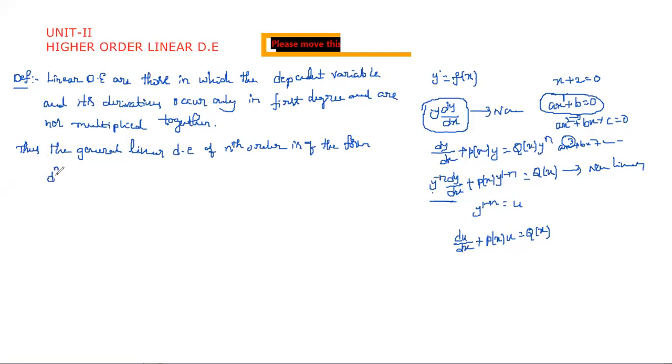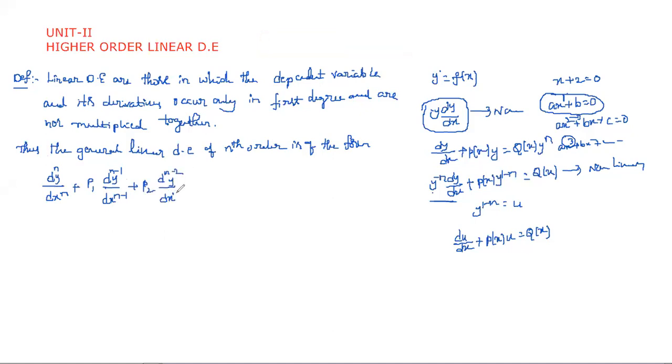So simply we write d^n y by dx^n plus p1 into d^(n-1) y by dx^(n-1) plus p2 into d^(n-2) y by dx^(n-2) plus and so on plus Pn into y is equal to 0.